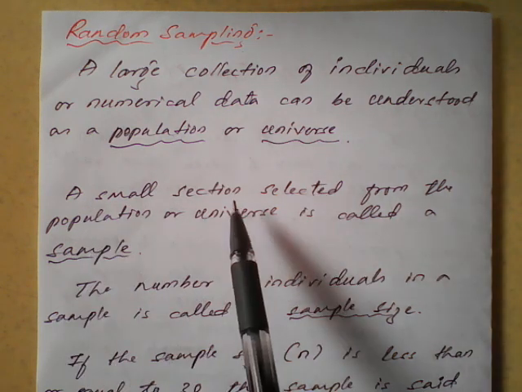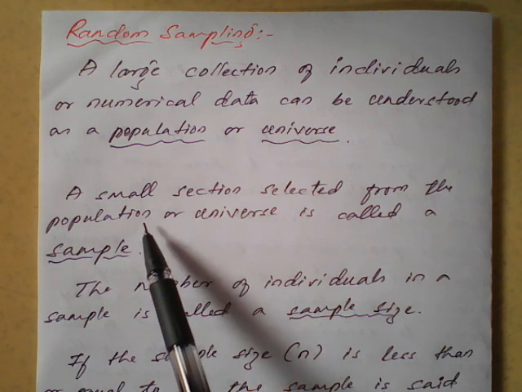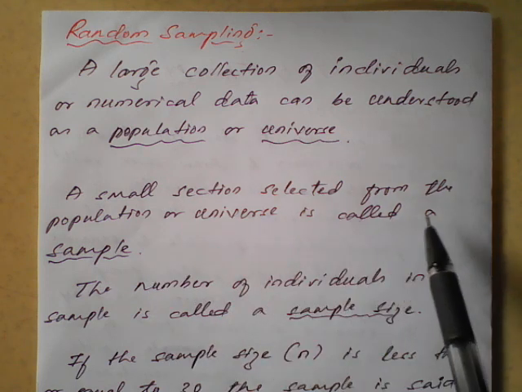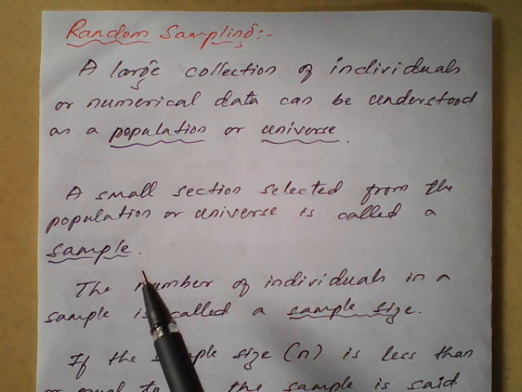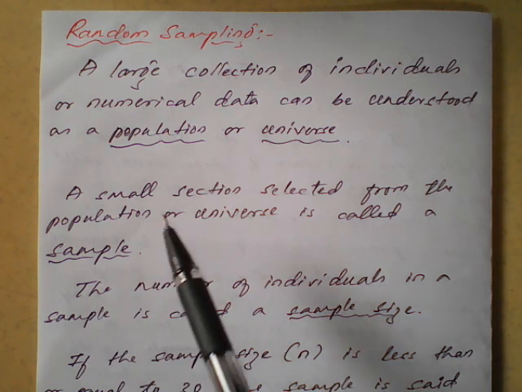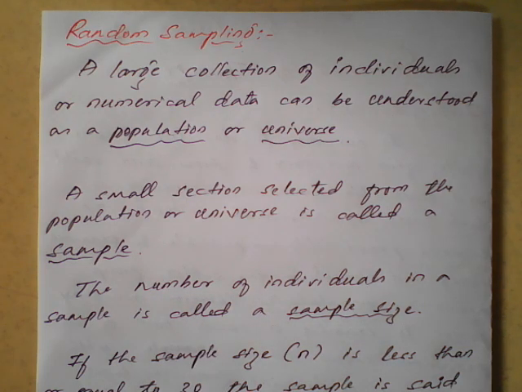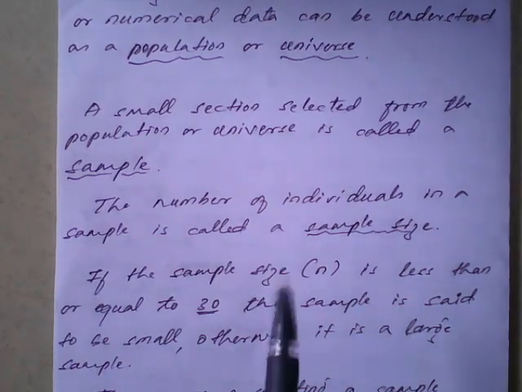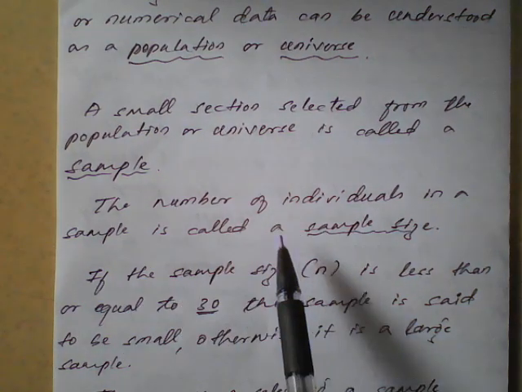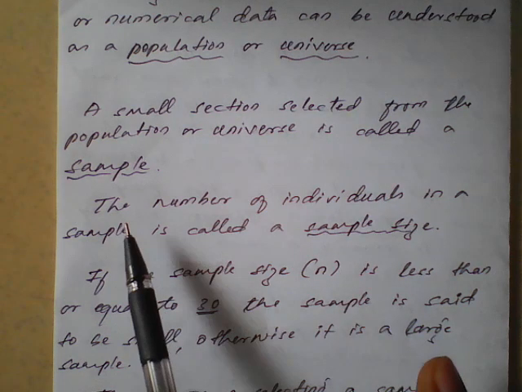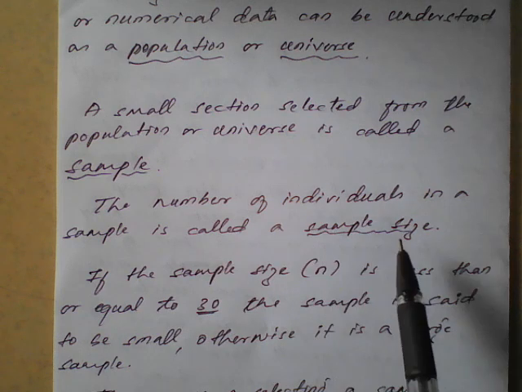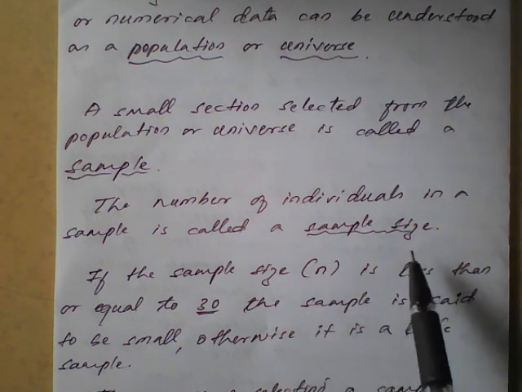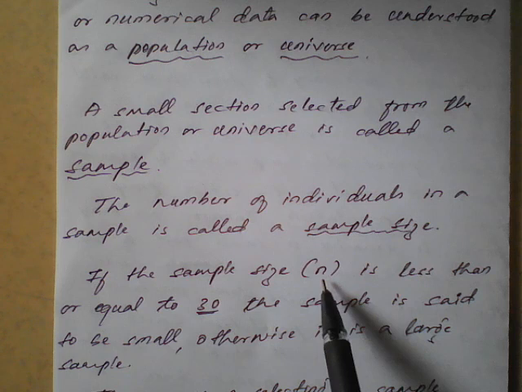Next, a small section selected from the population or universe is called a sample. Means we are taking only a very small portion. That small portion we are taking from the population or universe is going to be considered as the sample. Next, the number of individuals in a sample is called the sample size. I'll repeat, the number of individuals in a sample is called sample size, and the sample size is denoted as small n.